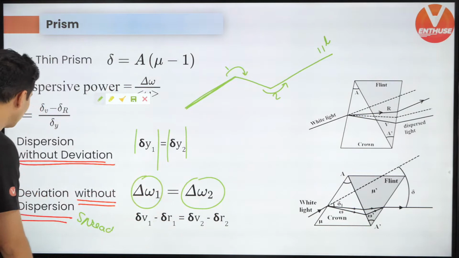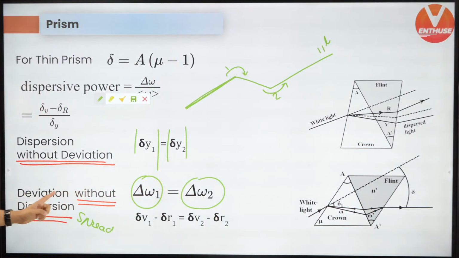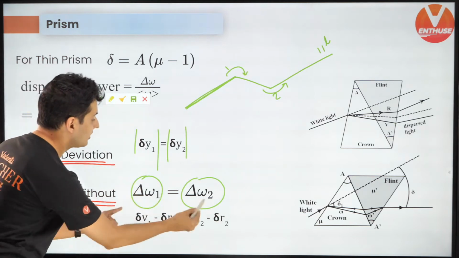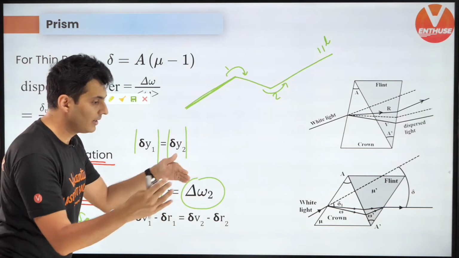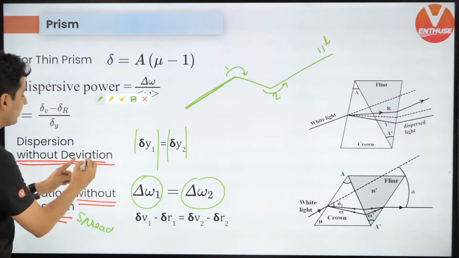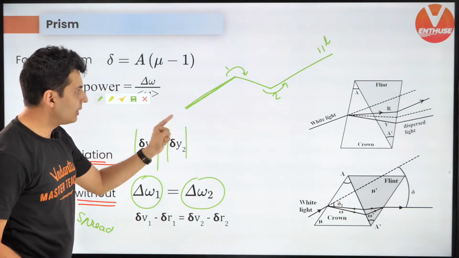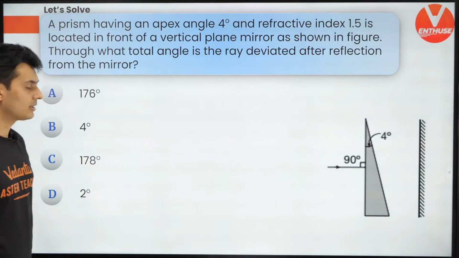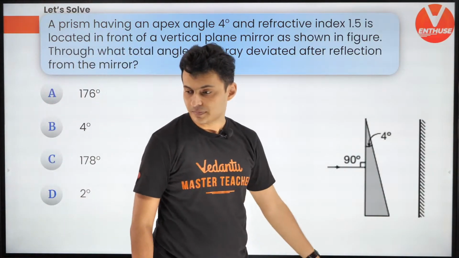So always concentrate on what is not happening, not on what is happening. This is without dispersion. So no dispersion should happen. So whatever the spread is countered back without deviation. So whatever deviation happened with yellow is countered back by the second prism. That's what it is. Let's check out some problems.